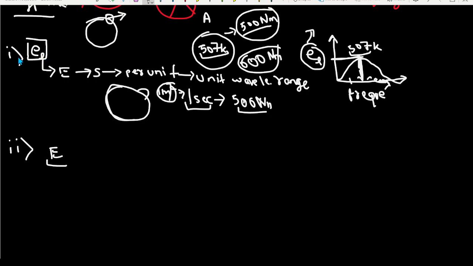And this capital E is regarded as not the spectral, it is the total emissive power. Okay, what is total emissive power?